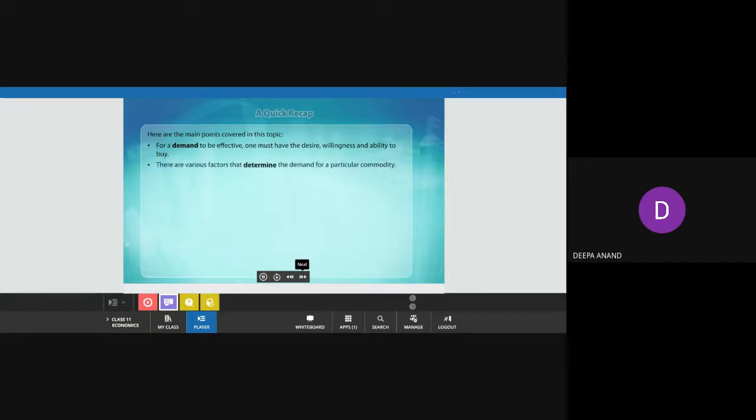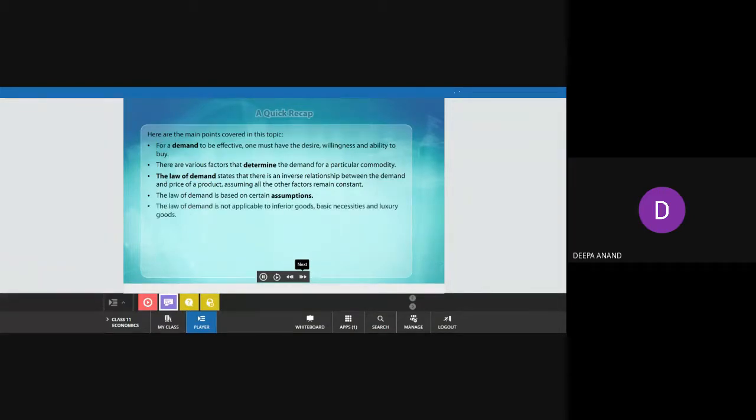There are various factors that determine the demand for a particular commodity. The law of demand states that there is an inverse relationship between the demand and price of a product, assuming all the other factors remain constant. The law of demand is based on certain assumptions. The law of demand is not applicable to inferior goods, basic necessities, and luxury goods.